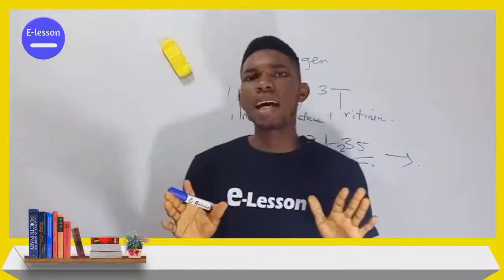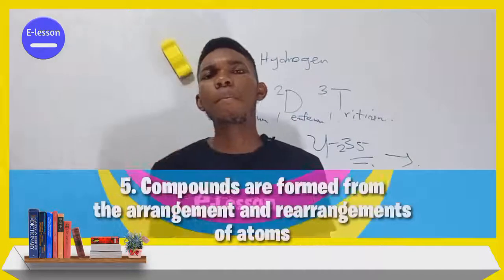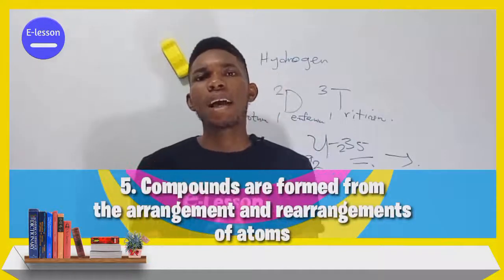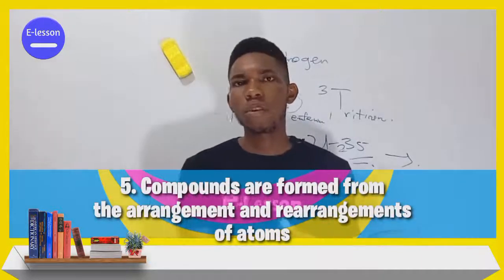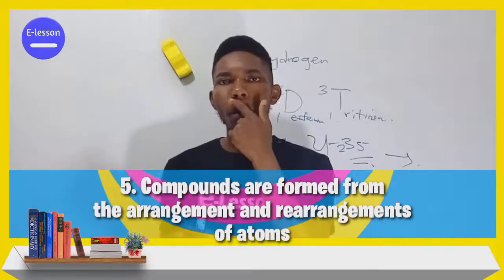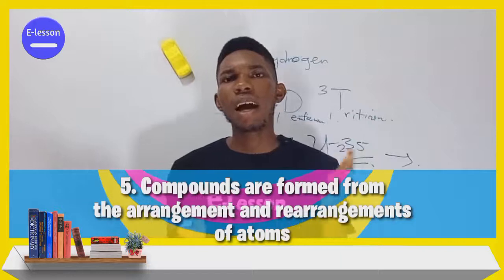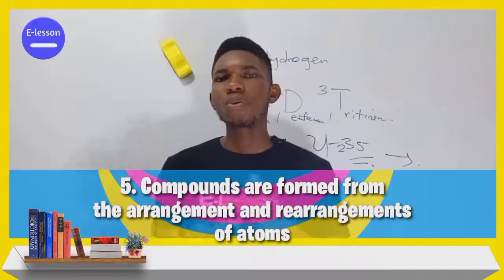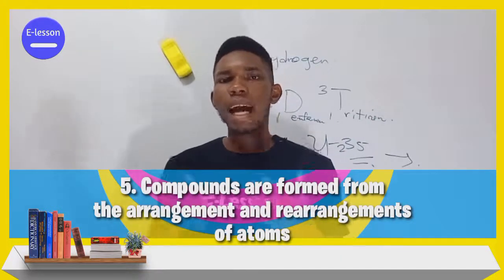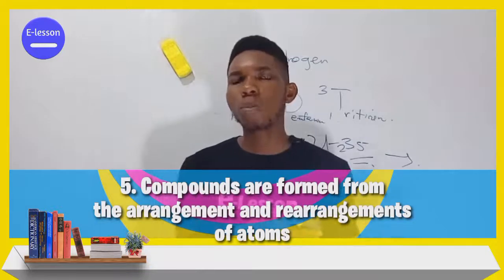The fifth one says that compounds are formed by the arrangement and rearrangement of atoms. This holds true. When atoms combine, a compound is what? Formed.